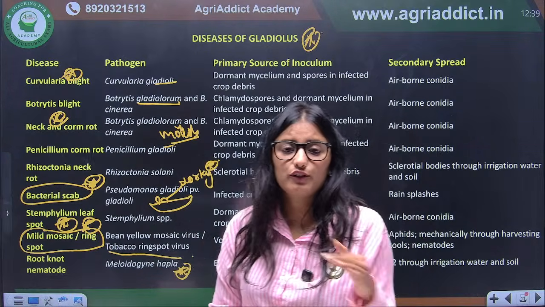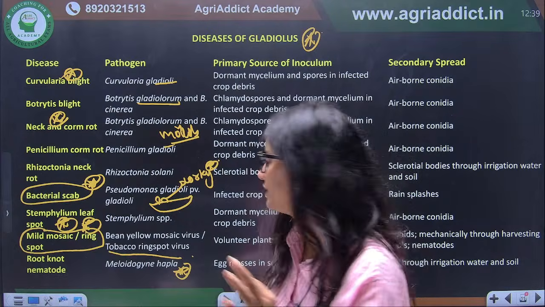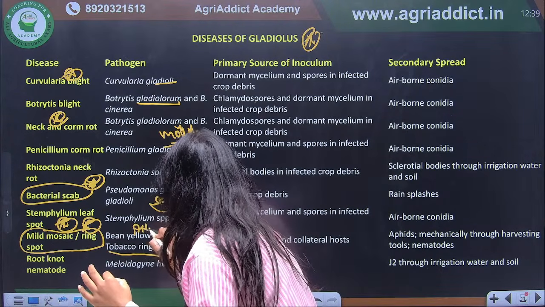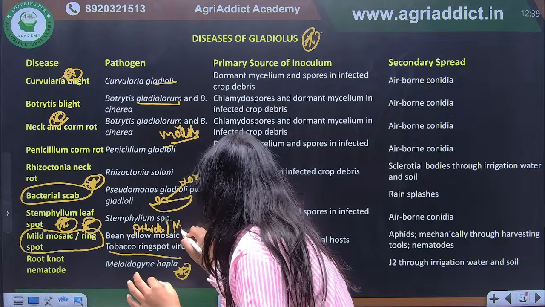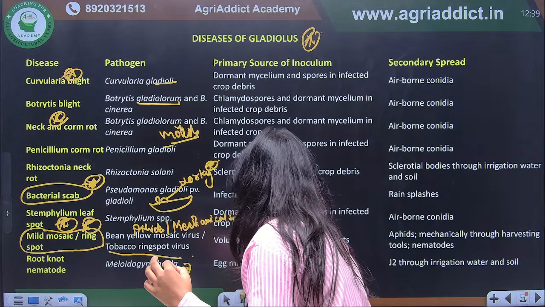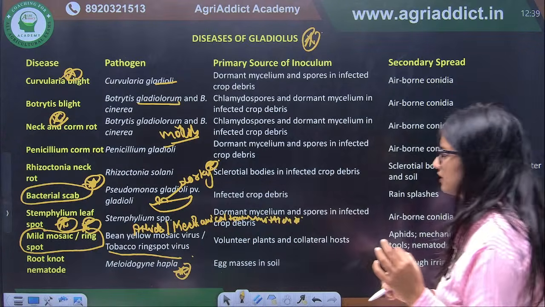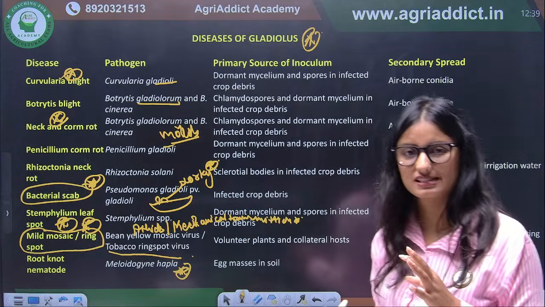If we talk about its transmission, it is transmitted by aphids or mechanical transmission. Correct. So this was important in case of the diseases of gladiolus.